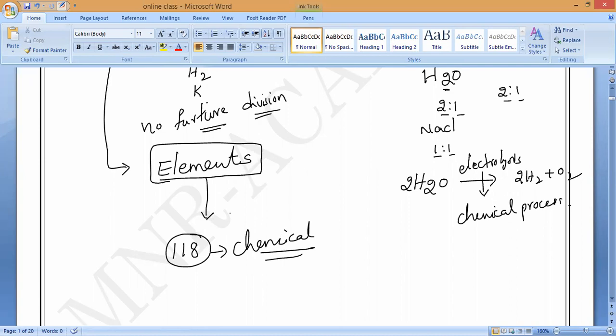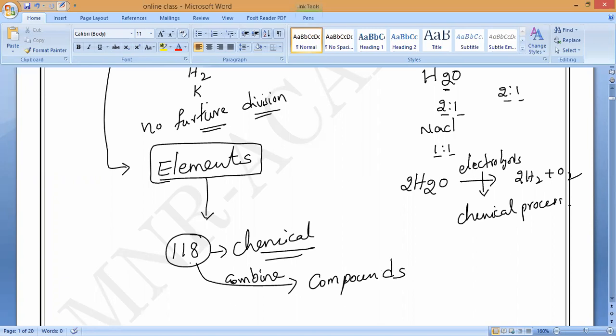118 elements are known as chemical elements to present. Now if you observe these 118 elements only, they will combine to form a large number of something. What is that? Can you say? All the elements will combine in a different method and they will form something. What are they called? Compounds.